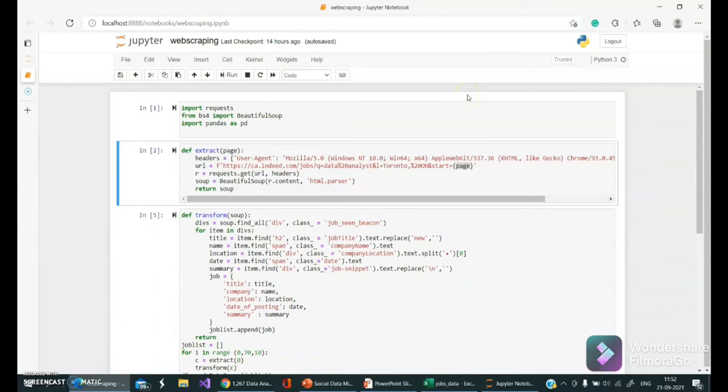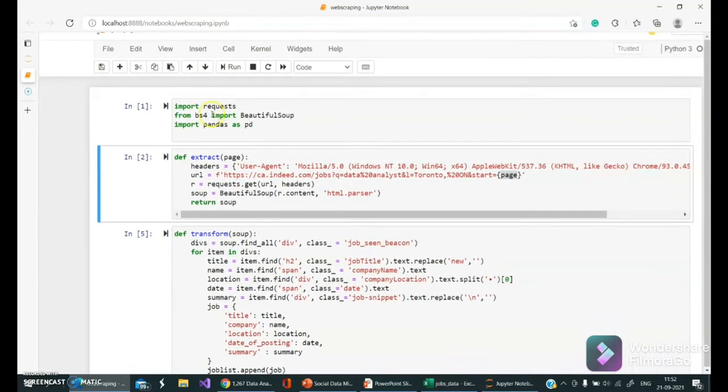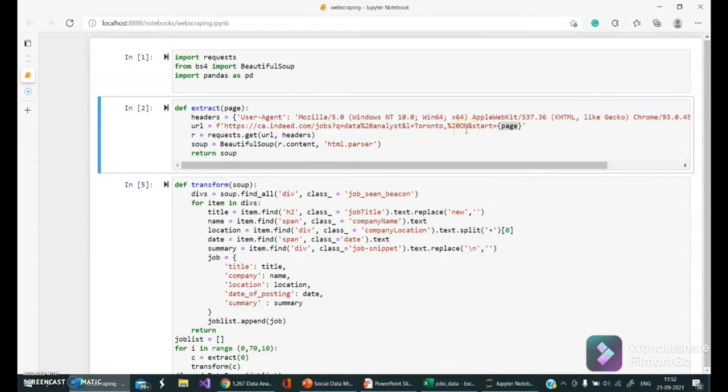This is our Jupyter Notebook, and we used this tool to create web scraping. You can see for parsing the data, we use the Beautiful Soup library from bs4, and we imported pandas to convert our data into data frames, and then we convert into a CSV file. So here we use a 3-function approach, which is extract, transform, and load.